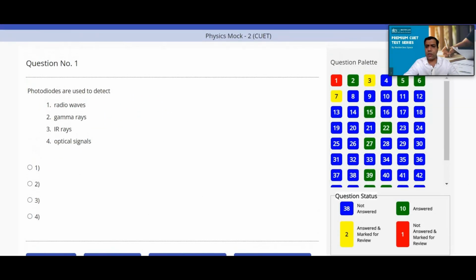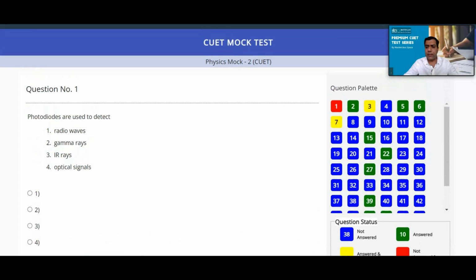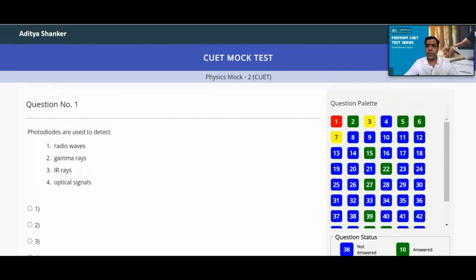Now once the time is over, it will get submitted, and we will move to in-depth analysis, how we can analyze this test to boost our score and to focus on our weaker areas.